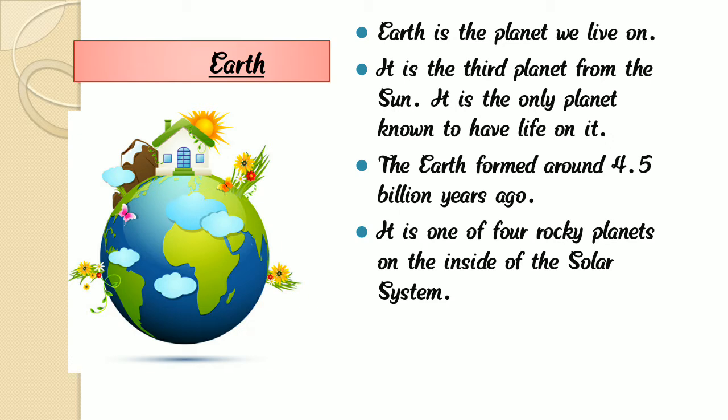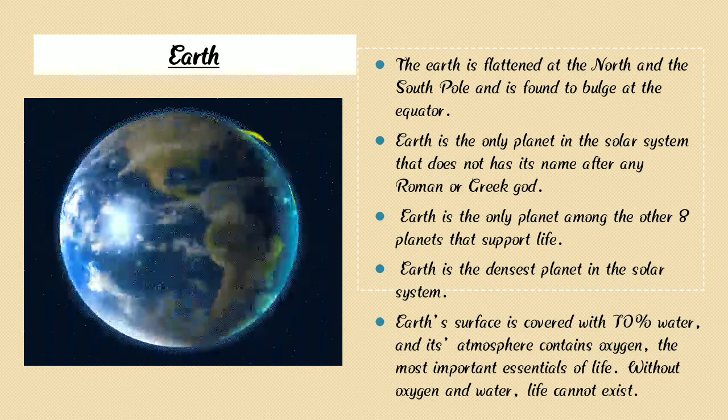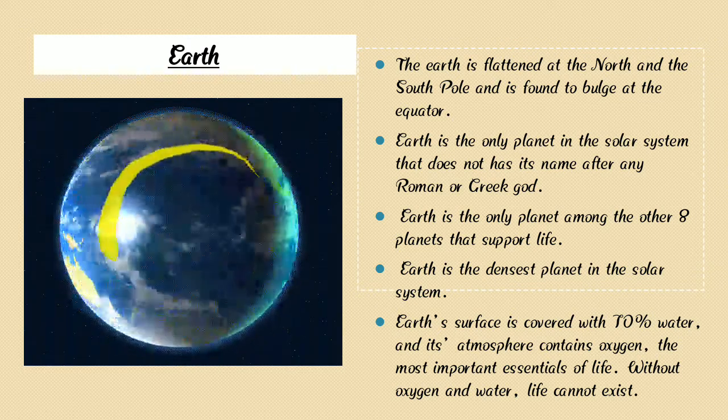We live on Earth, which is made up of land and water. Water is the major part of the Earth. Why is it blue?